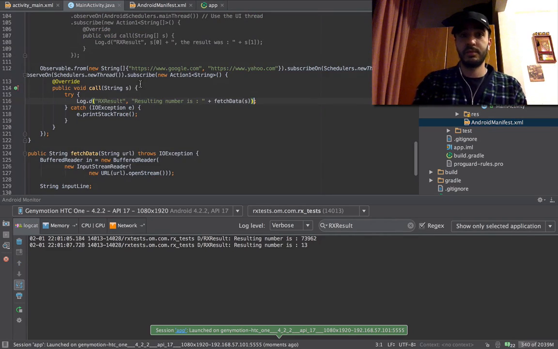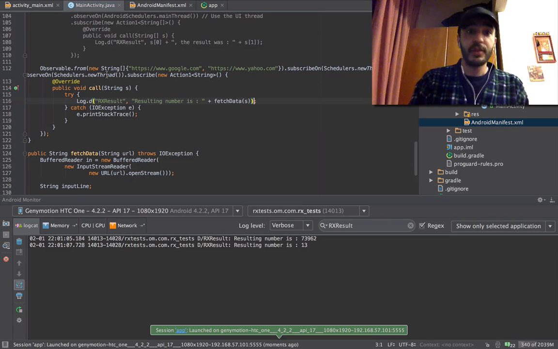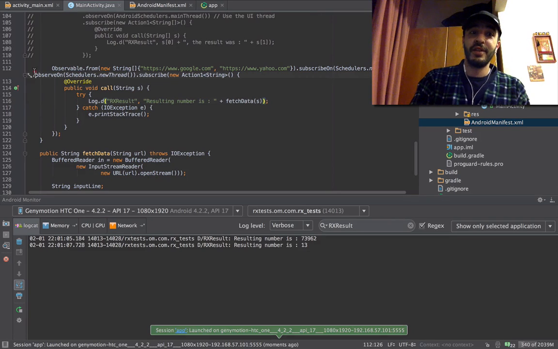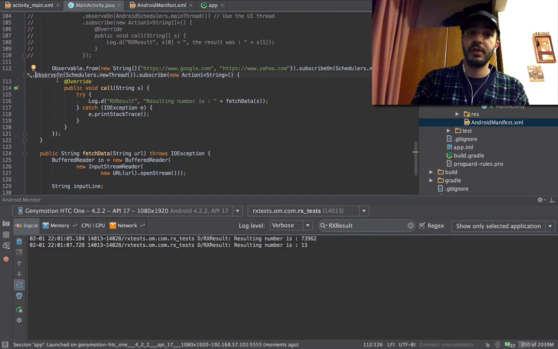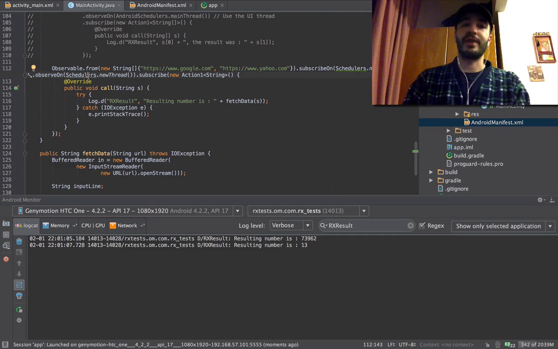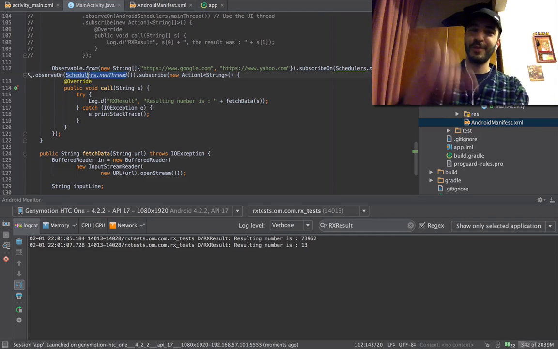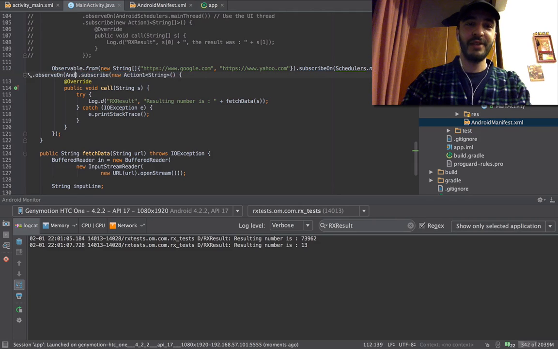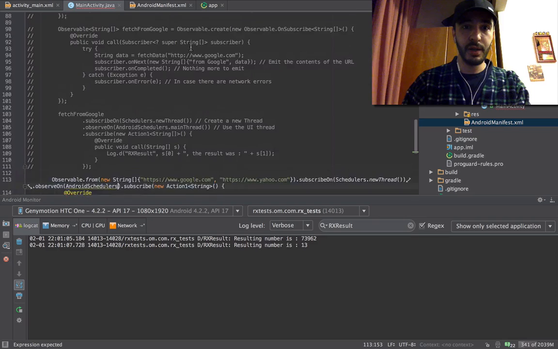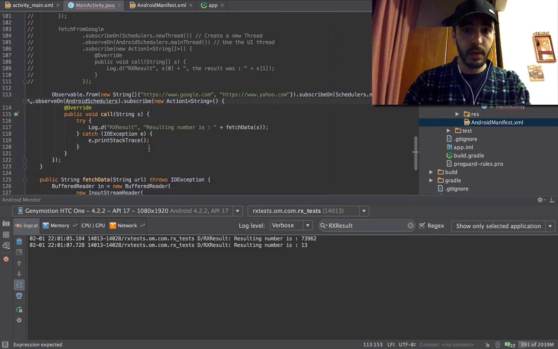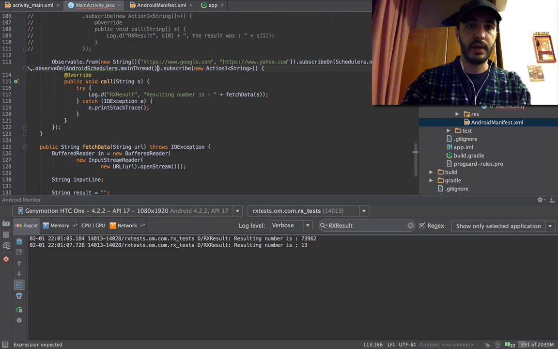Now this works, but what if we say, now this runs on a new thread. The observable action, the result here, this runs on a new thread. Now, we don't want that. We want it to return to the main thread. Android schedulers, just as we did above here, dot main thread.